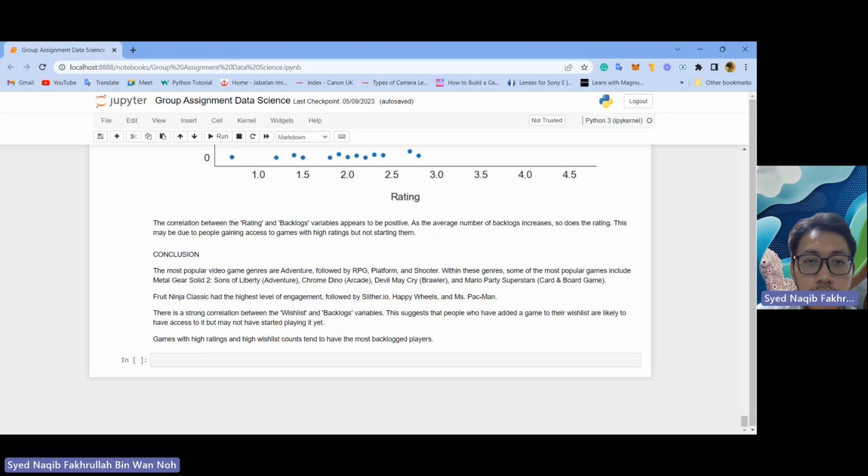There is a strong correlation between the wishlist and backlogs variables. This suggests that people who have added a game to their wishlist are likely to have access to it but may not have started playing it yet. Games with high ratings and high wishlist counts tend to have the most backlogged players.